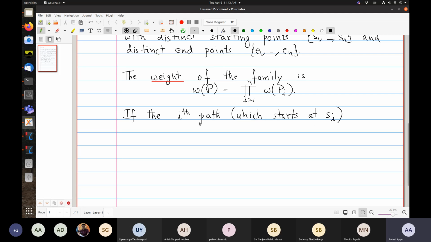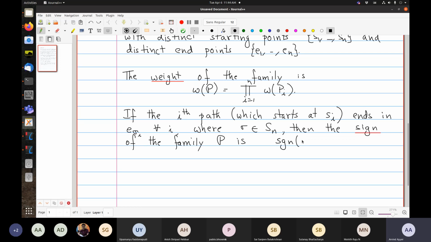If the ith path which starts at Si ends in E of sigma i for all i, where sigma is a permutation in Sn, then the sign of the family P is the sign of sigma. This is the standard sign of the permutation.